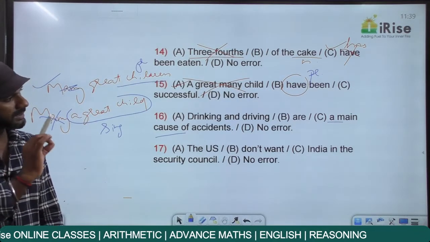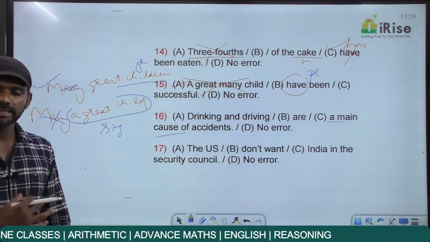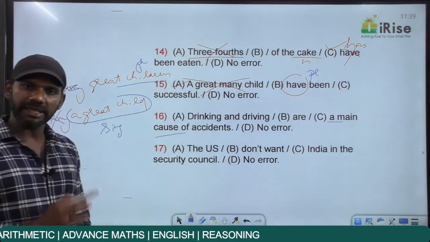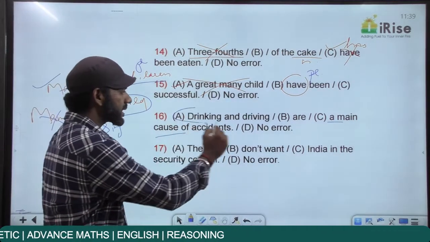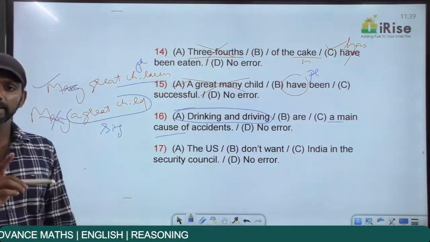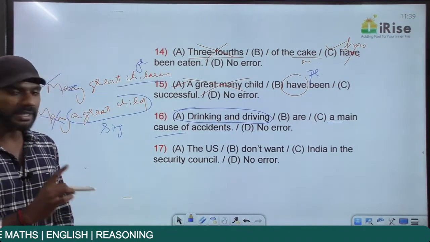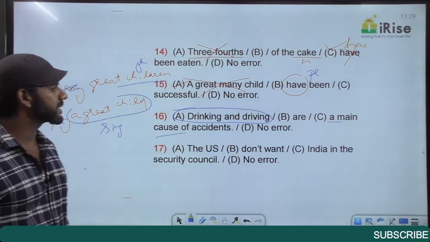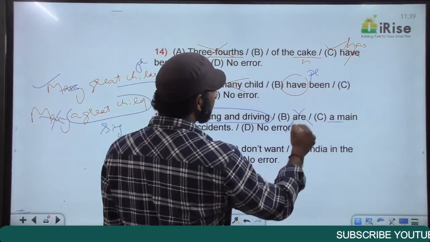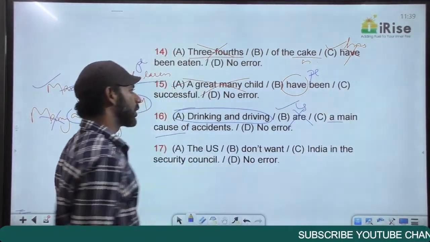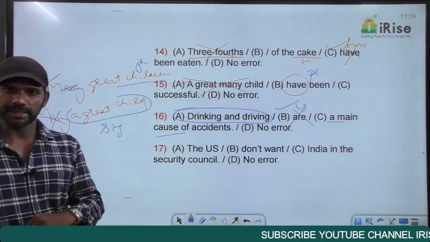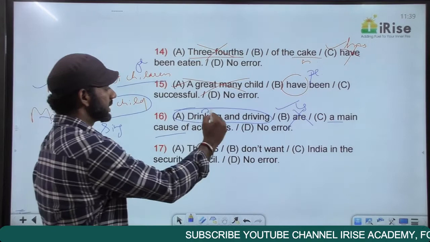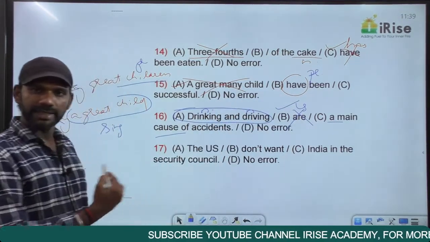The simple reason is the article a, telling us that the subject is singular. The verb must also be singular. So it means that drinking and driving must be taken as a single entity here. Drinking and driving is a single cause. So the subject is singular, and the verb must also be singular. Drinking and driving is a main cause of accidents. We got the answer. Drinking is a noun, driving is also a noun here in this sentence.